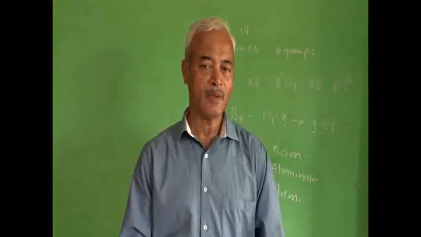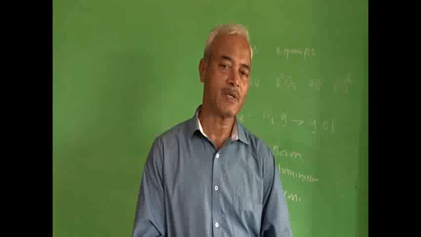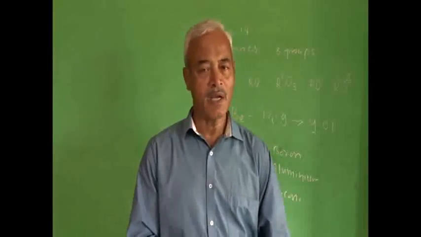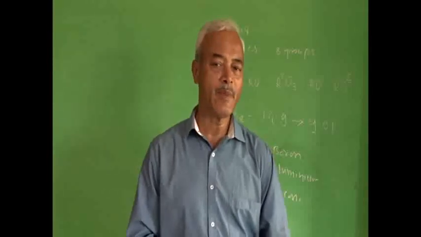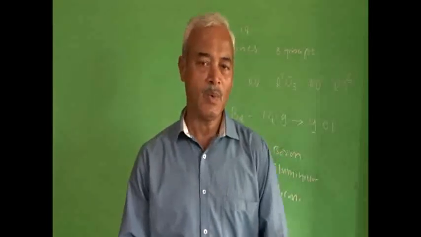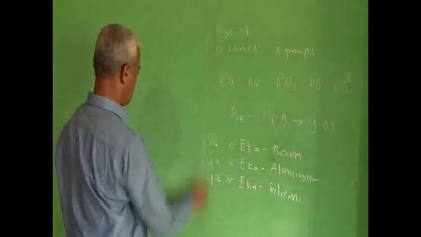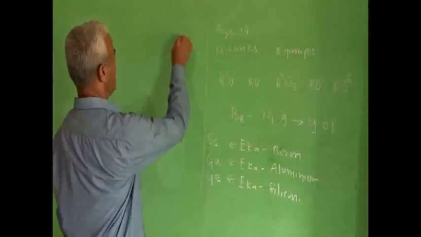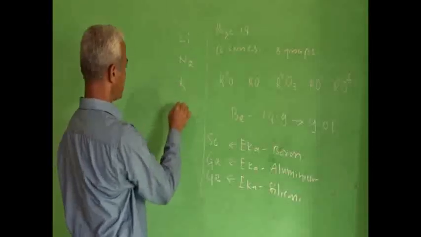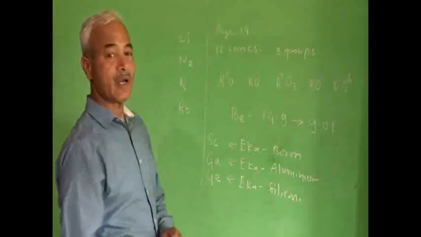Then the position of hydrogen in the periodic table was also a problem, because hydrogen shows similarity with the alkali metals and halogens. What are alkali metals? The elements lithium, sodium, potassium, rubidium, etc. are called alkali metals.